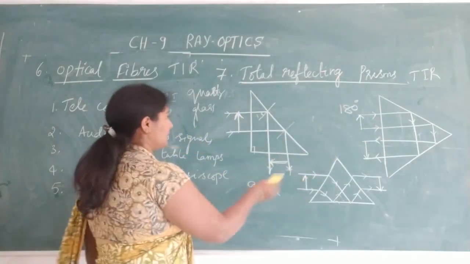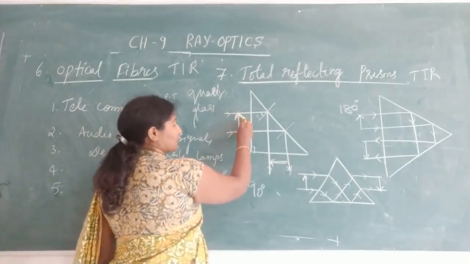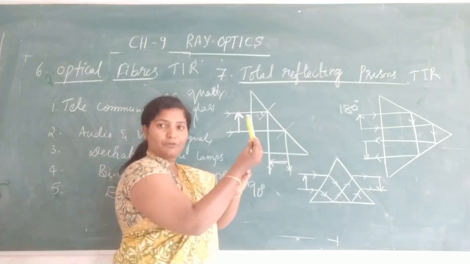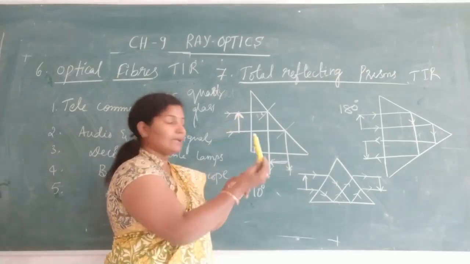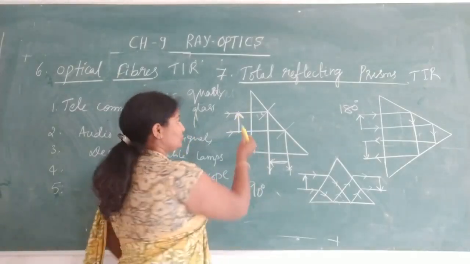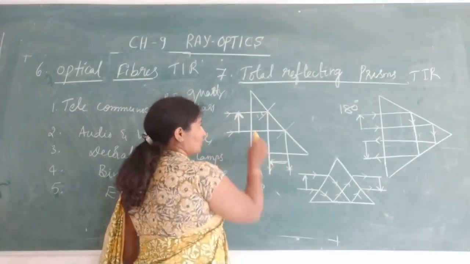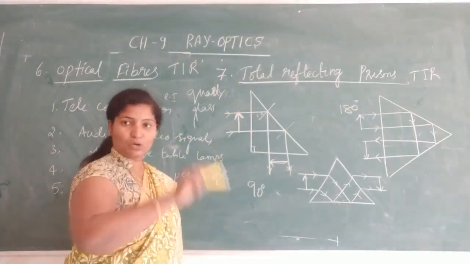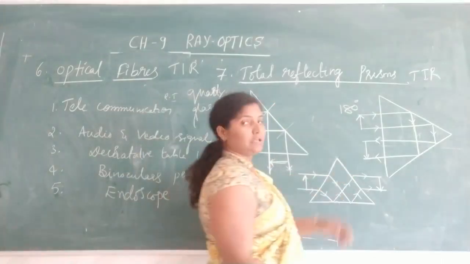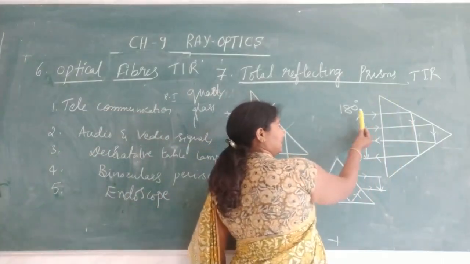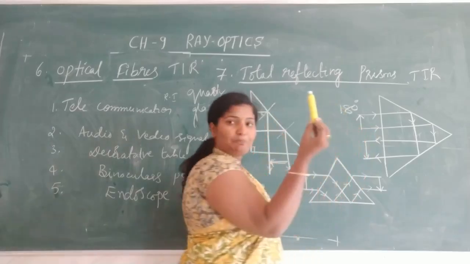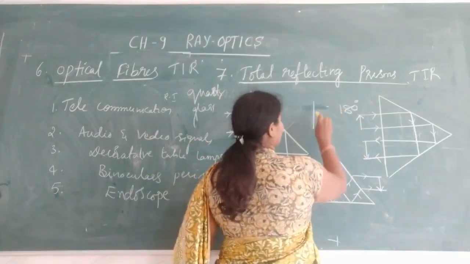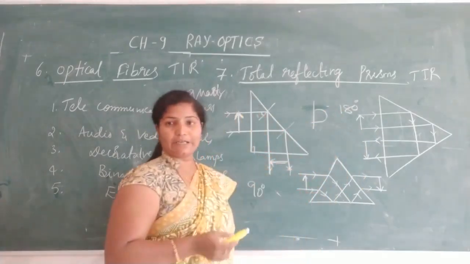See here, upward direction is there. The object comes like this, so the angle between them is 90 degree. So the light is incident like this, and whatever the light incident here will be totally reflected back. Here the object is like this, and it produces the image like this. Upward has become downward, that is, it rotates the image by 180 degree.